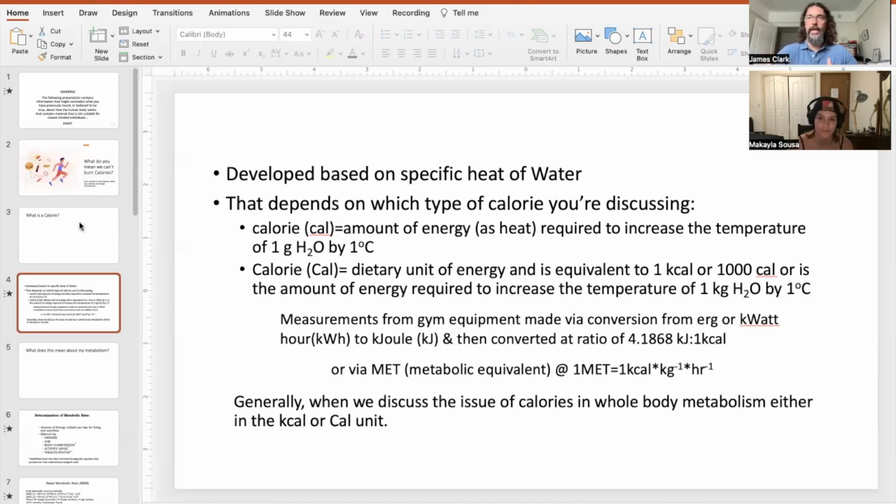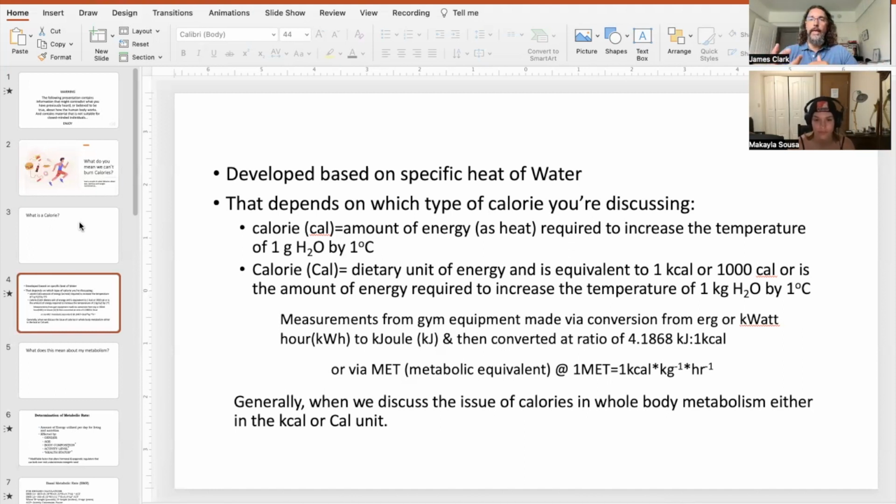Us sitting here just having a conversation right now, we're at a 1, because we're not very metabolically active. If we start walking around while we're having this conversation, we're going to be above 1. We're not going to be super above 1, but we'll be above 1. If instead of just walking around having this conversation, we're going to do this while we're running on the treadmill, that's going to take us up above that. So once again it depends upon how fast the tread is moving and what angle the tread is at. But that's going to change the metabolic equivalent of the exercise.